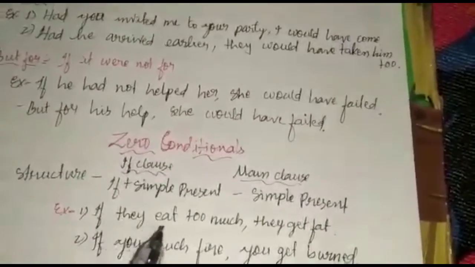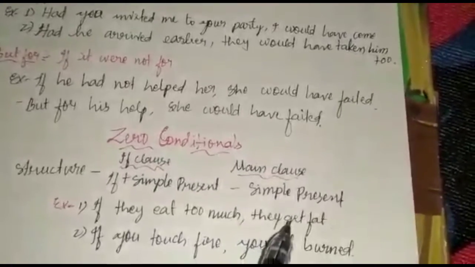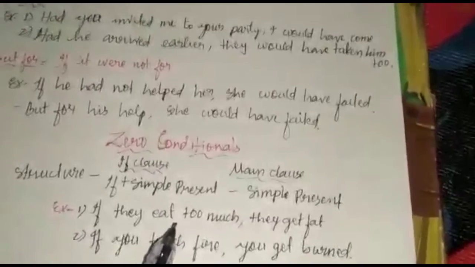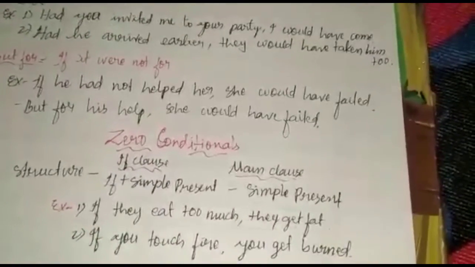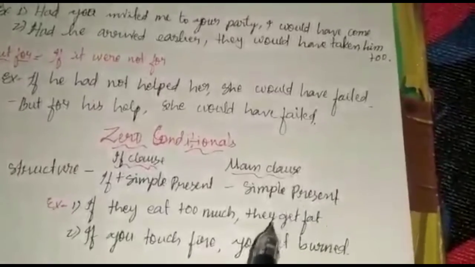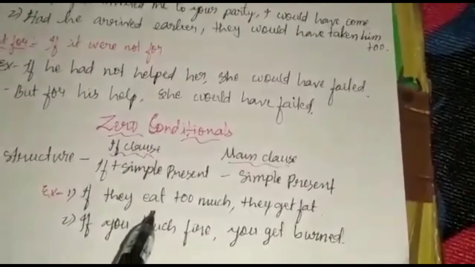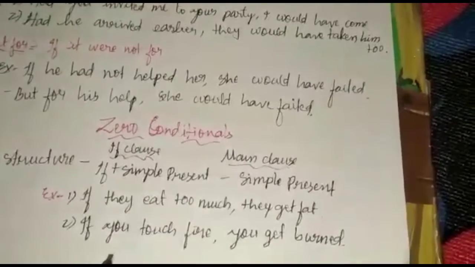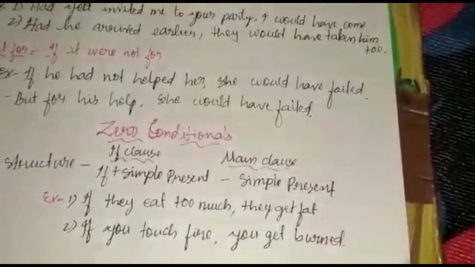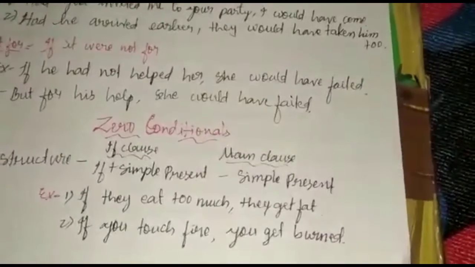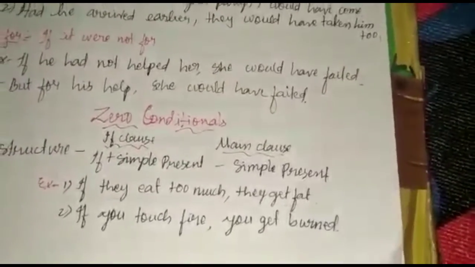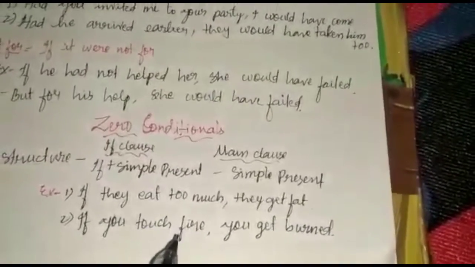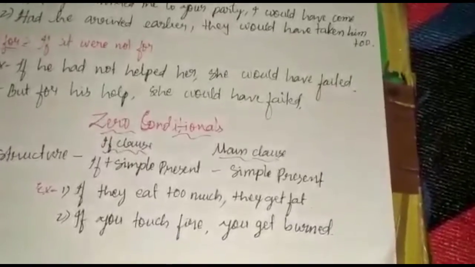Example, if they eat too much, they get fat. See, this expresses a fact, a truth, that if they eat too much, they get fat. So getting fat is a truth. So therefore, the main clause remains in simple present. Second example, if you touch fire, you get burnt. This is a universal truth or fact. Therefore, both the clauses remain in simple present itself.